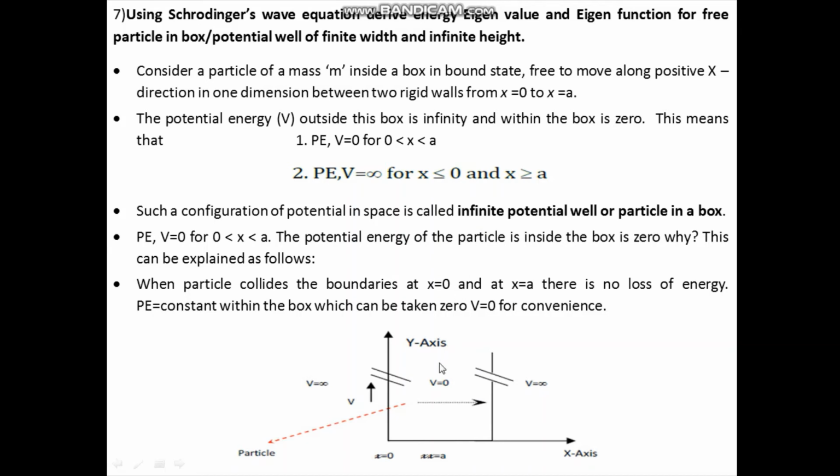Now actually the potential energy inside the box is 0. This is because when the particle collides with the walls of the box, there is no loss of energy. The potential energy of the particle remains constant, and for convenience we have taken it as 0.